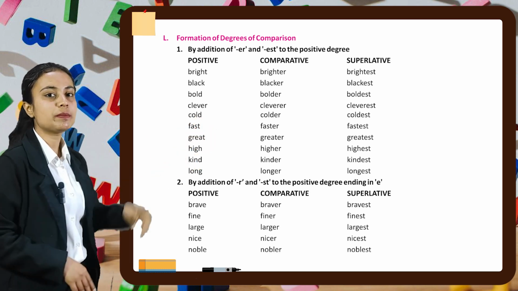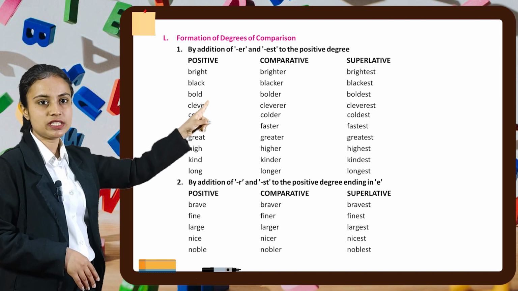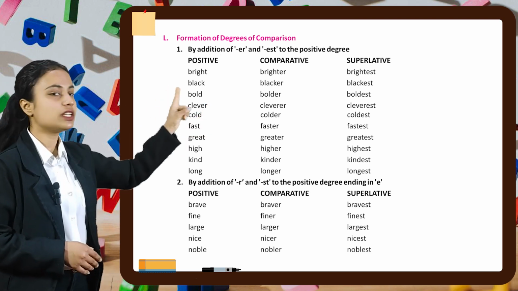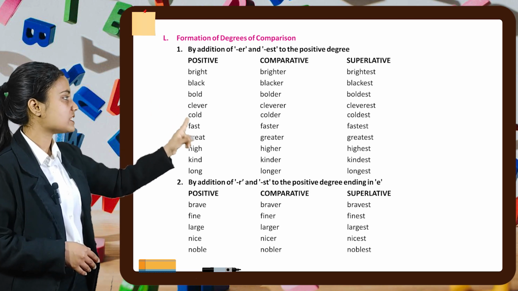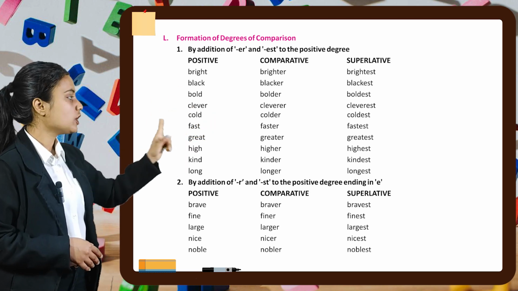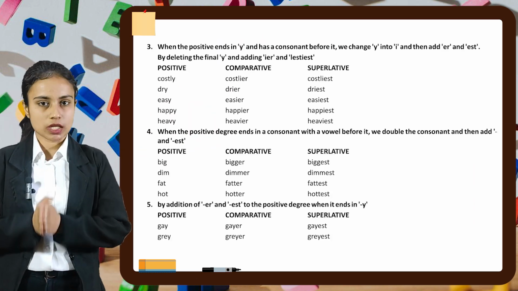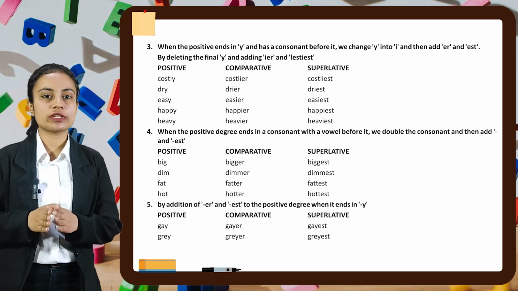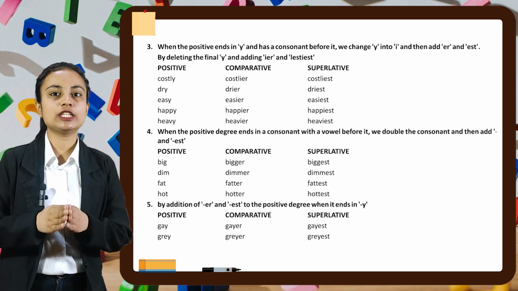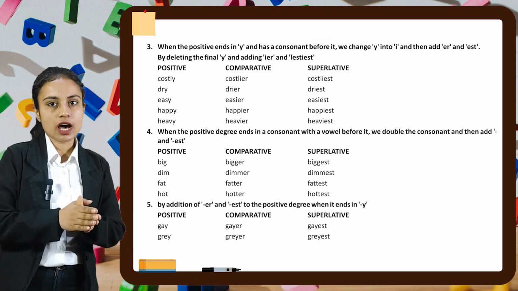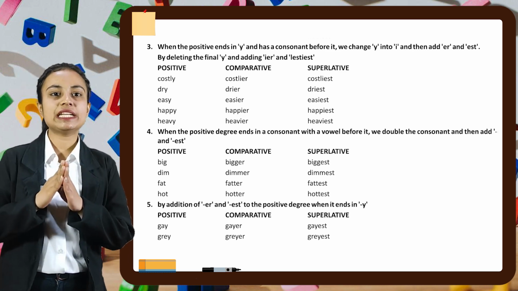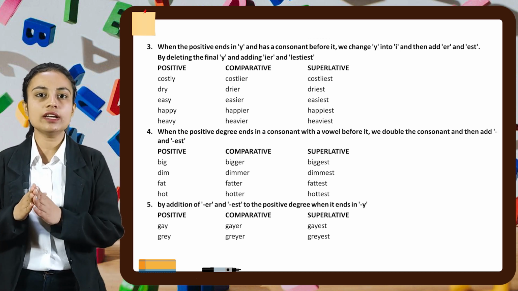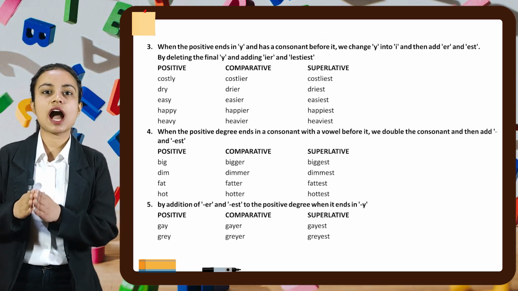So our words will be brave, braver, bravest. Fine, finer, finest. Large, larger, largest. Nice, nicer, nicest. Noble, nobler, noblest. Now third, when the positive ends in y and has a consonant before it, we change y into i and then add er and est, by deleting the final y and adding ier and iest.